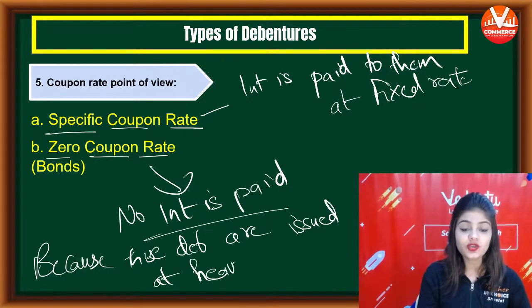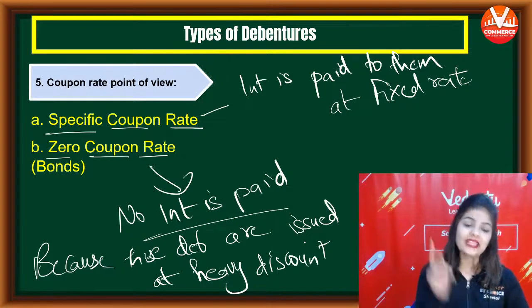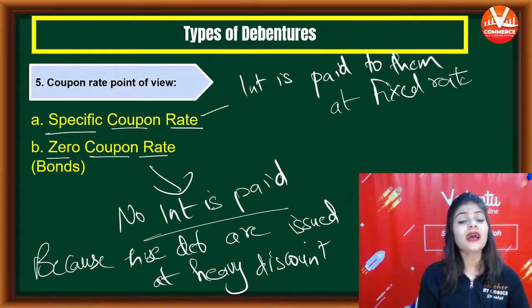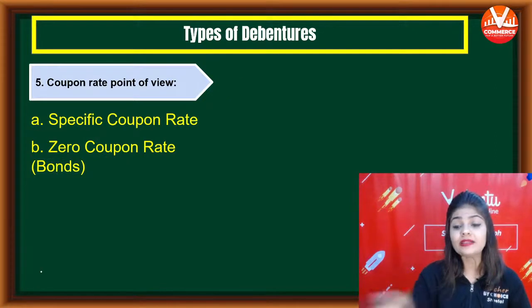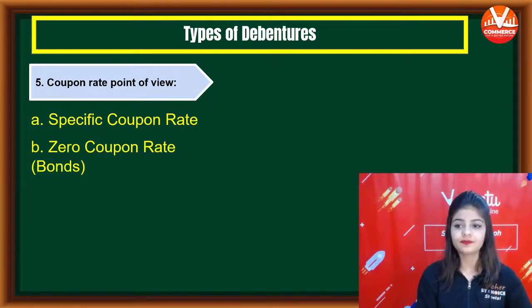So bonds or zero coupon rate debentures are those in which no interest is paid, and in specific coupon rate, interest is paid at a fixed rate. So this is the difference between specific coupon rate and zero coupon rate.